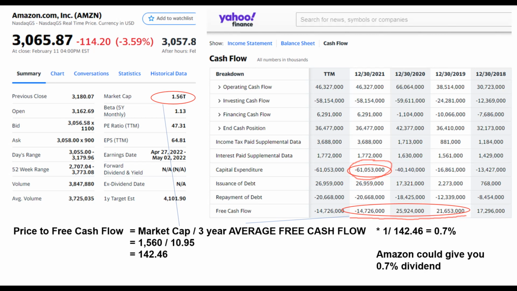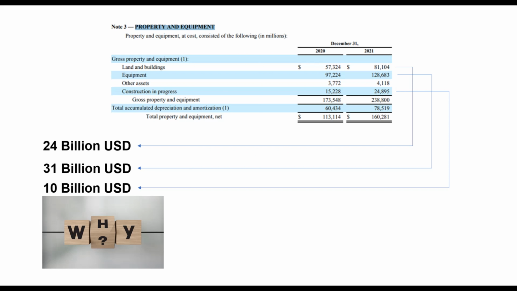You would have noticed by now that Amazon has negative cash flow in year 2021 due to their increase in capital expenditure. In other words, they are spending more on maintaining property, plant and equipment and buying new ones. You can see this information if you go to Amazon's financial statement to see the movement in their property and equipment from year 2020 to 2021.